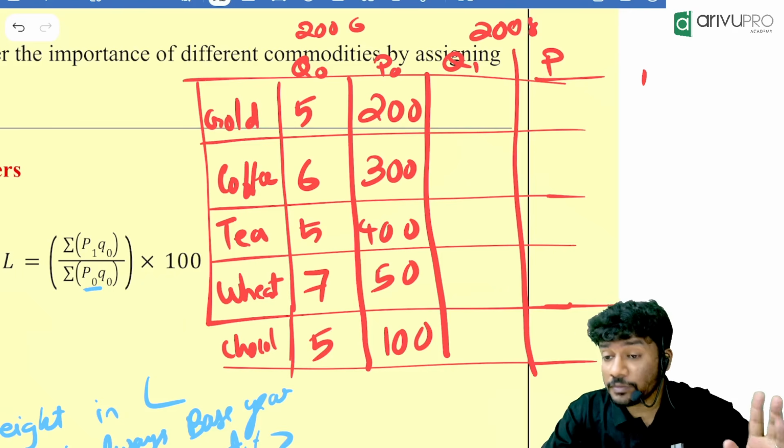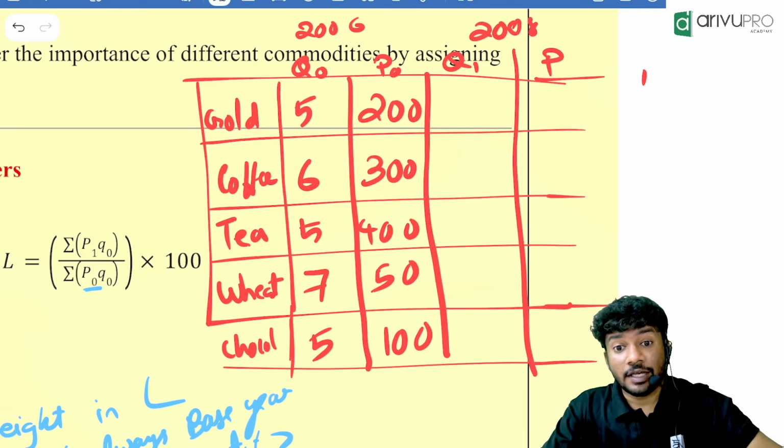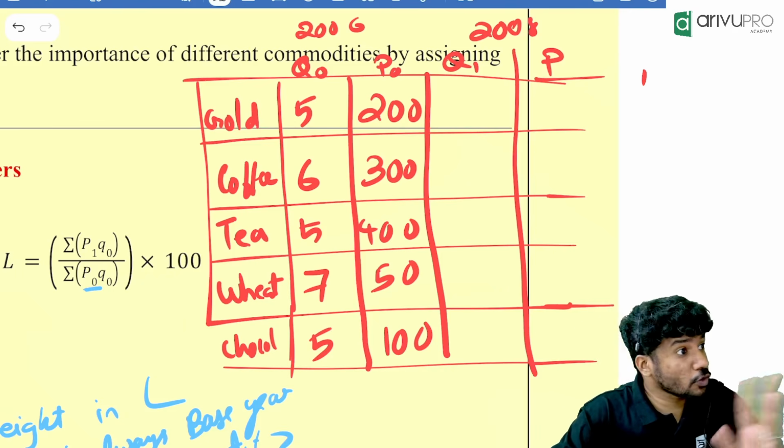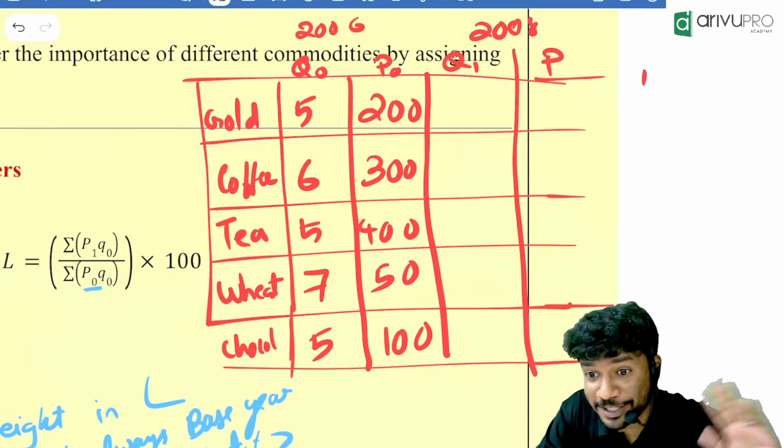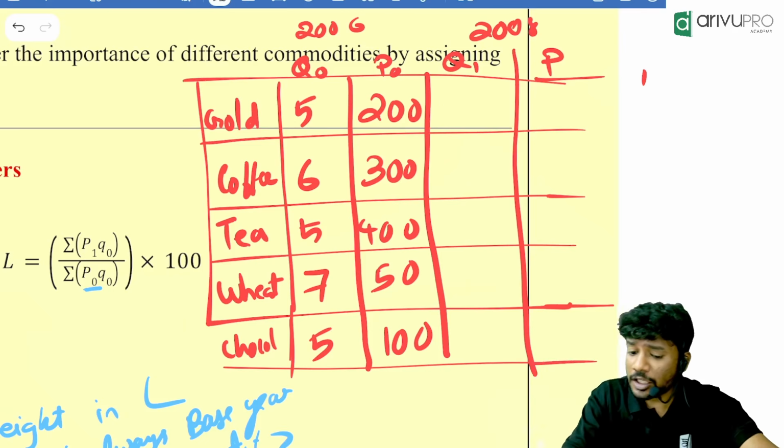Now, one more thing, people. They are mentioning the quantity, but we are putting values randomly. So this is not the actual cost of gold and all. Don't tell me right now. Random values. Then, Q1 quantity.